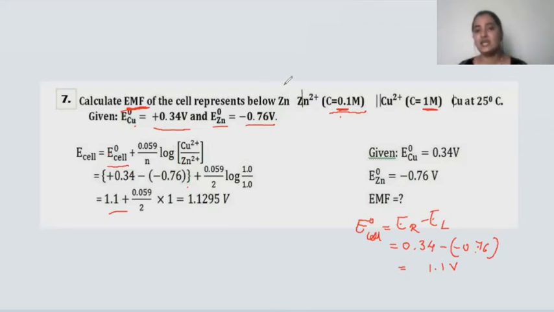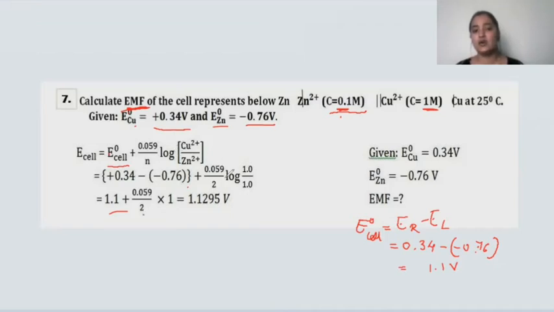Here zinc is getting oxidized to zinc in +2 oxidation state, so zinc is losing 2 electrons. And when copper in +2 oxidation state is getting converted to copper, the copper is gaining 2 electrons here. So totally how many electrons move here? 2. So the n value will be 2 here.